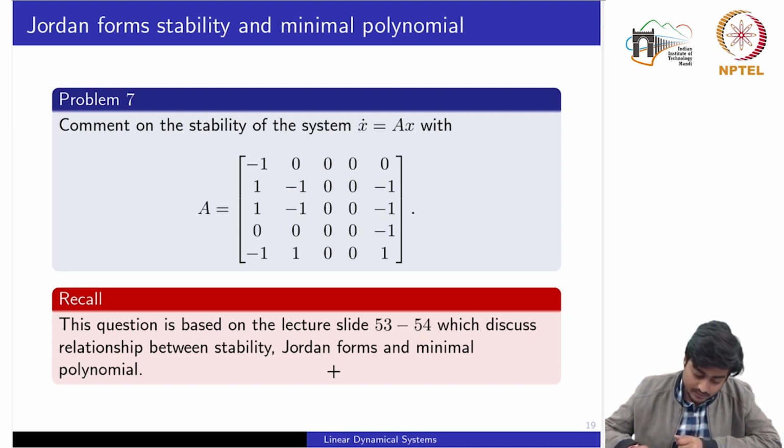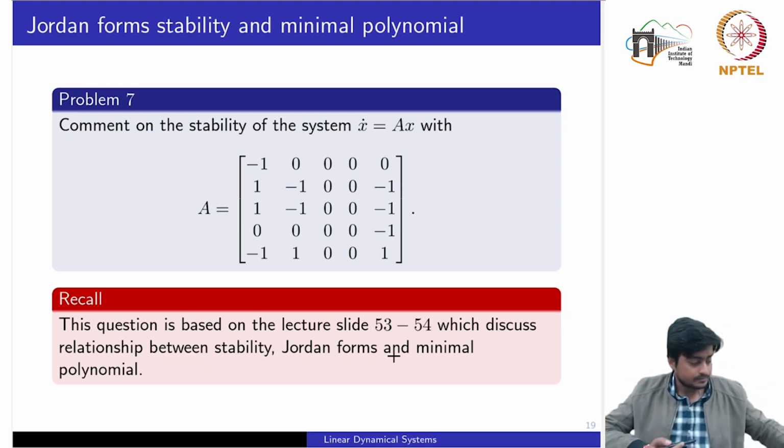If not, then the system won't be marginally stable. Equivalently, we have also defined this in terms of computing the minimal polynomial, which is basically a polynomial of a degree lesser than the characteristic polynomial, if possible. There are some properties which need to be satisfied for a polynomial to be the minimal polynomial.